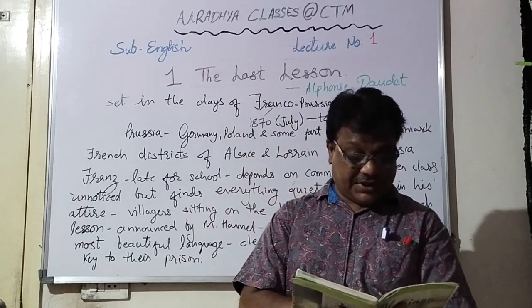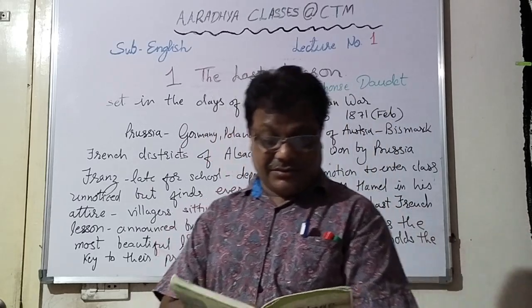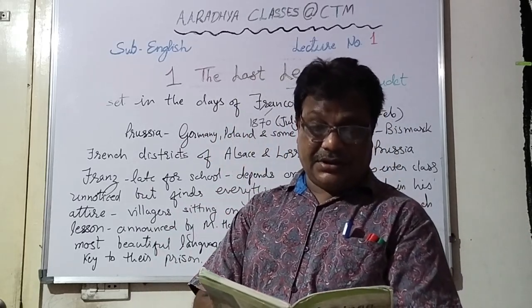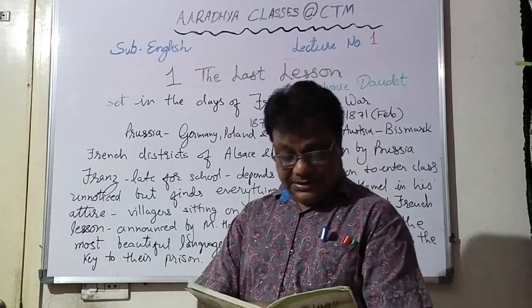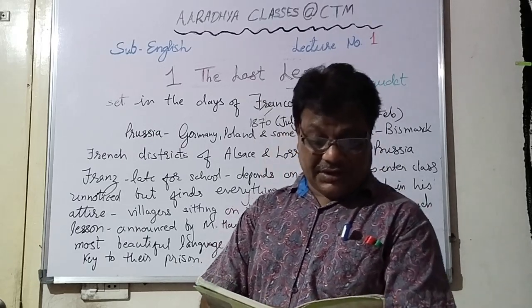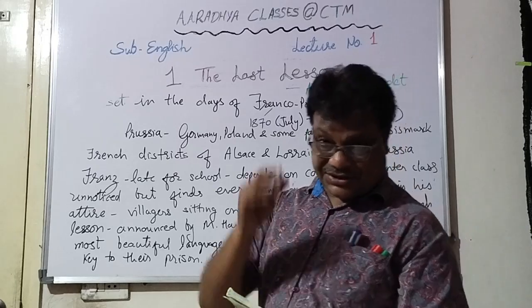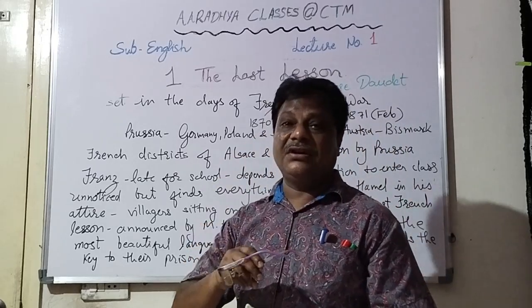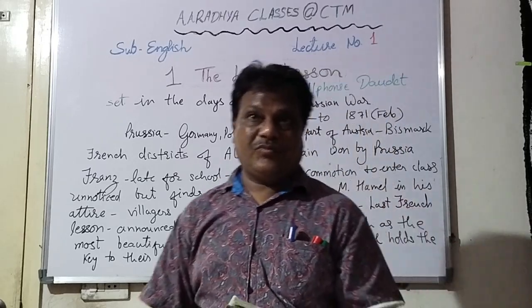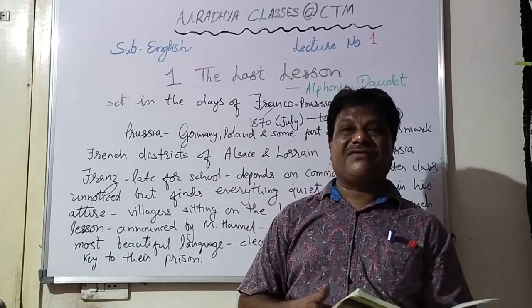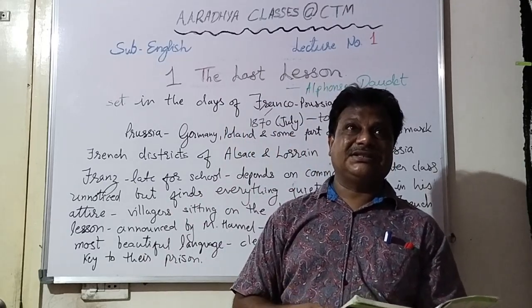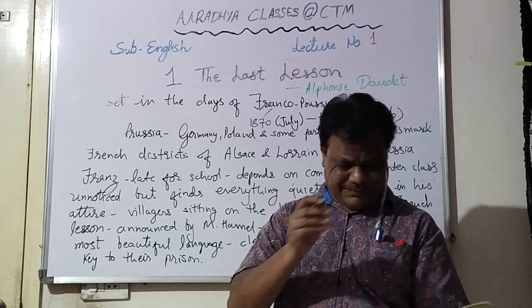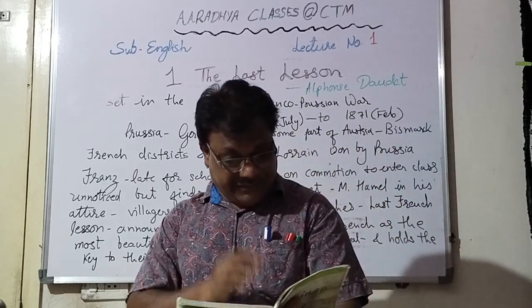In this story, the French district of Alsace and Lorraine have passed into the Prussian hands. Read the story to find out what effect this had on the life at school. So it is mainly dealing with the education system. Okay, when the Prussian rule came in France, what were the changes made in the education system? Okay, I will just begin from here.